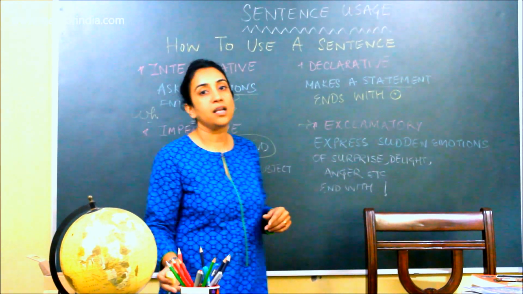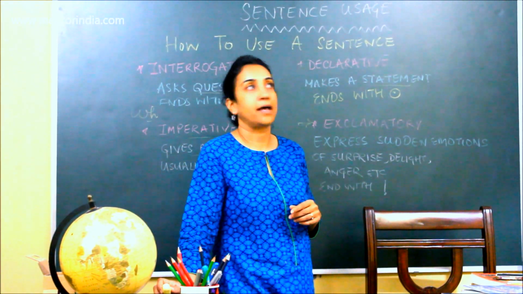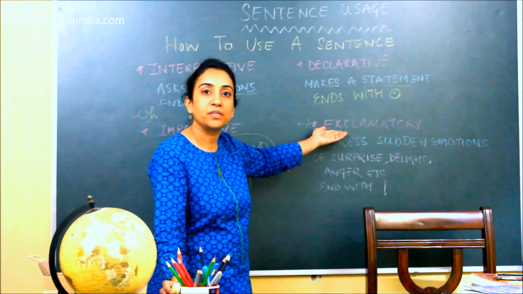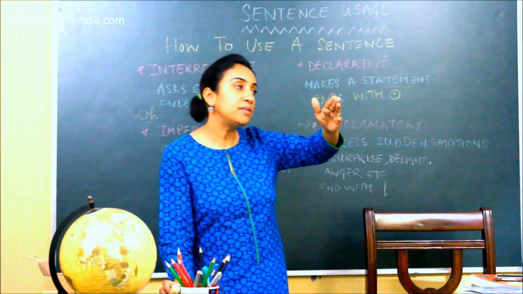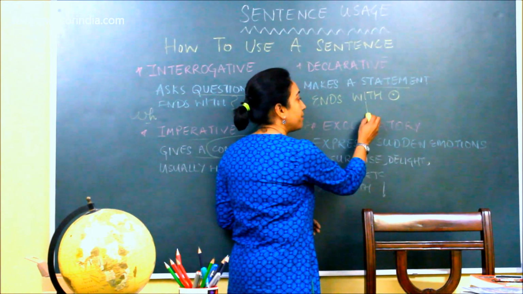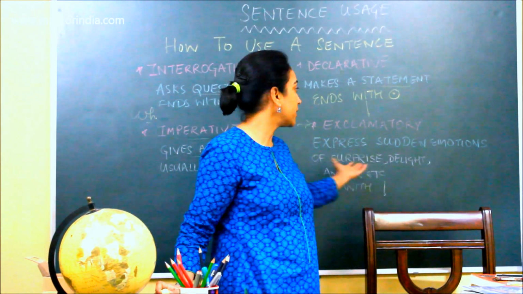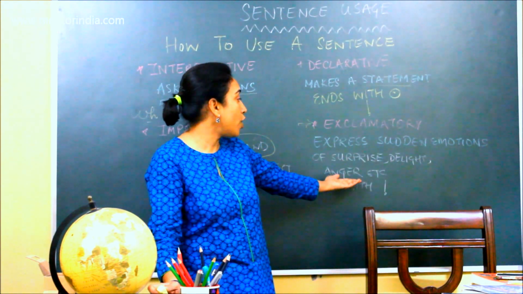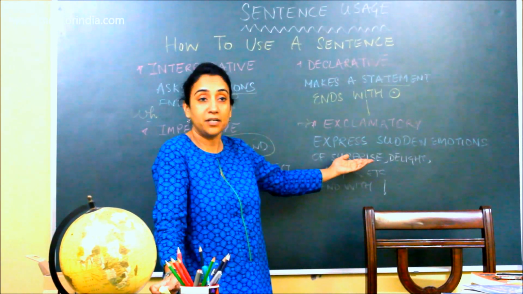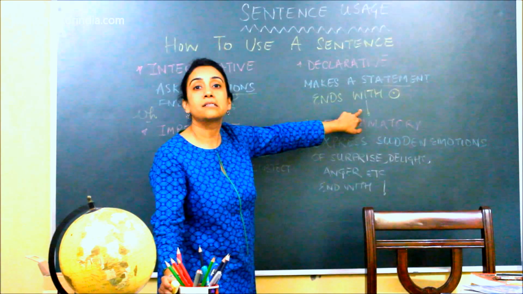Now I say, alas, I failed the exam. Now that becomes an exclamatory. And what will come at the end? We are going to put an exclamation mark. Hurrah! We have won the match. Now again, that is sudden emotion of delight, of happiness, now with an exclamation mark.